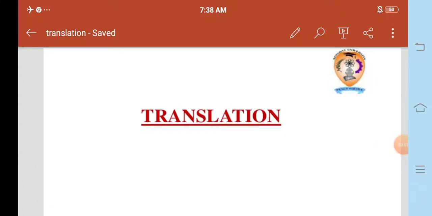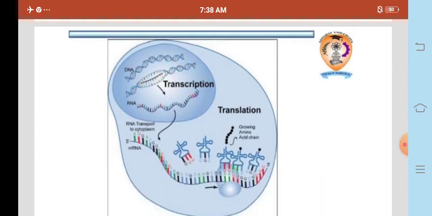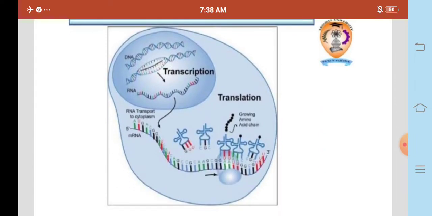Dear second year students, today we are going to discuss translation. This is the structure of the transcription and translation process. In the transcription process, RNA is synthesized from DNA. In the translation process, protein is synthesized from RNA.